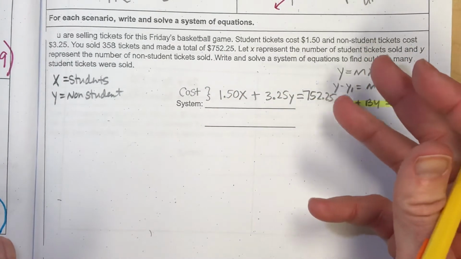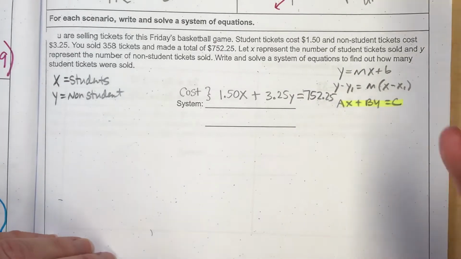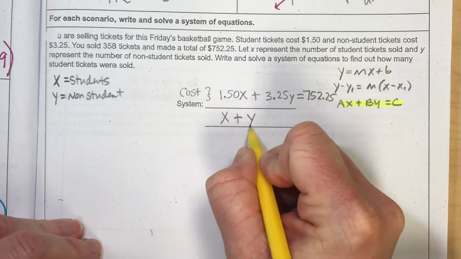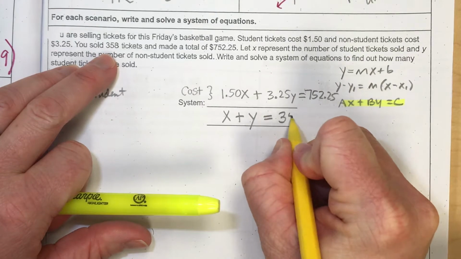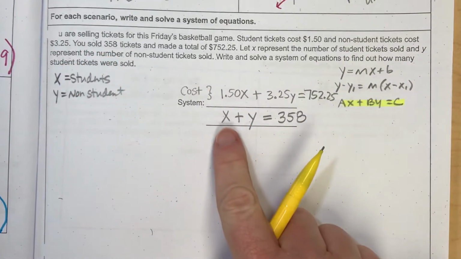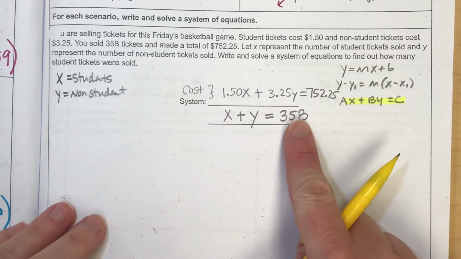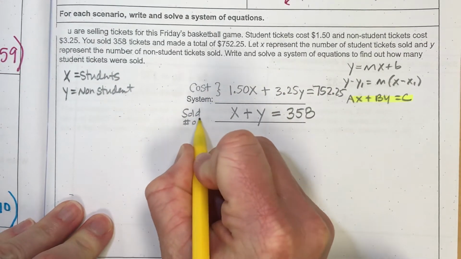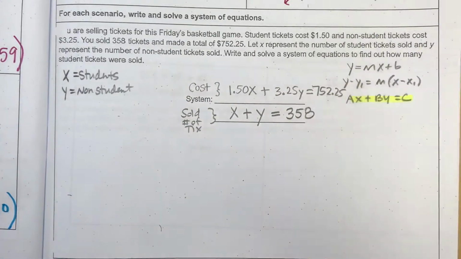And then we were selling tickets. So the next function is actually pretty simple, and it might seem like, oh, really, that's it? And it will be. You sold student tickets plus you sold non-student tickets, and the total number of tickets that you sold was 358. So it's tickets plus tickets equals the total sold tickets that you had. So I'm going to say sold number of tickets. Okay, so now these are the two equations that I have.